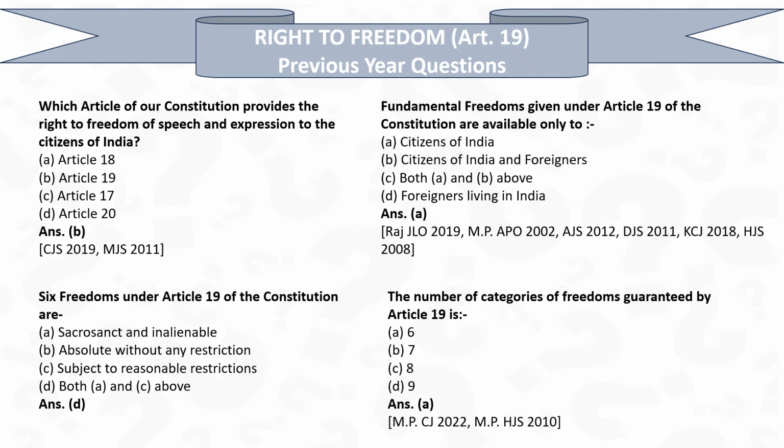Next question, six freedoms under Article 19 of the Constitution are sacrosanct and inalienable. Yes. Absolute without any restriction. No. Subject to reasonable restriction. Yes. So the answer is A and C. The number of categories of freedom guaranteed by Article 19 is, and now it is 6. Earlier it was 7. Right to property was also there. It was changed, amended through the 44th Amendment 1978.